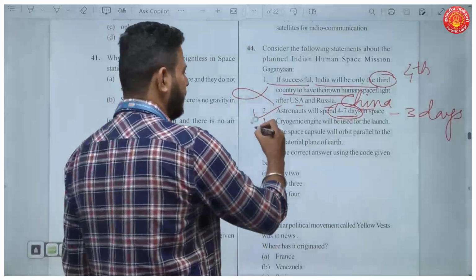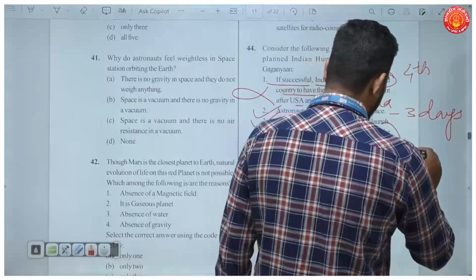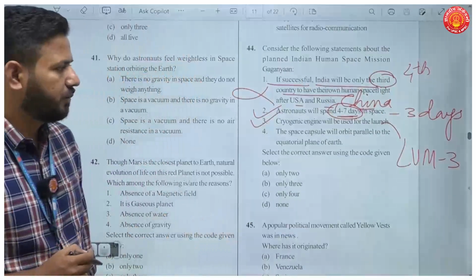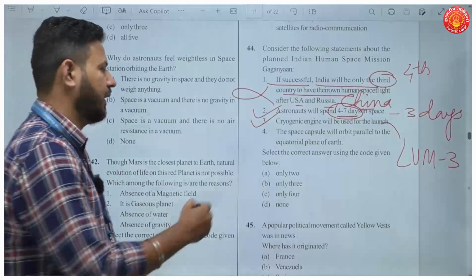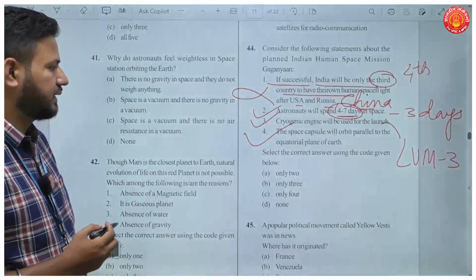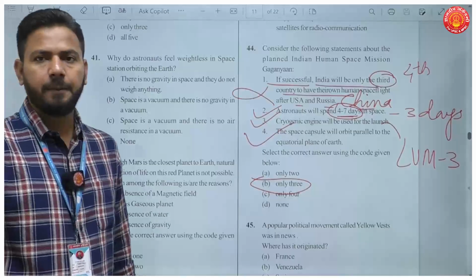Cryogenic engine, of course, will be used for the launch with this launch vehicle, LVM-3. Then the space capsule will orbit parallel to the equatorial plane of the Earth. This is also true. So 3 statements here are correct. Your answer will be B.